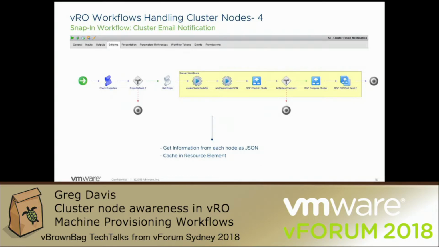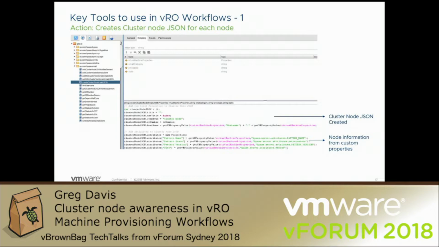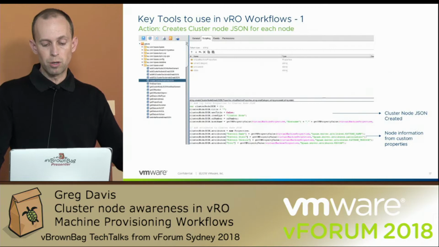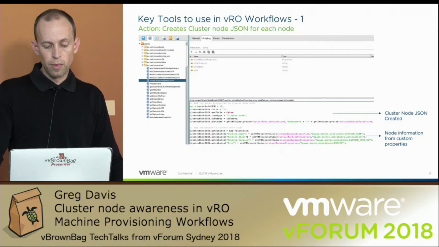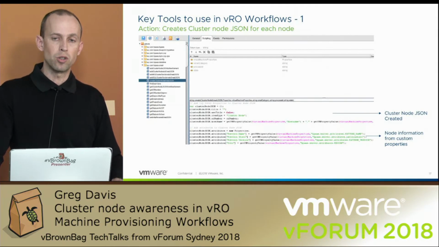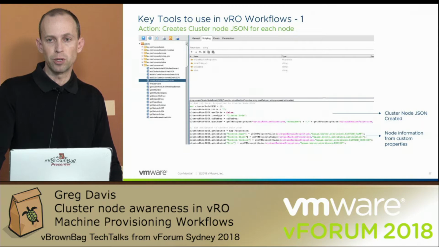the actual email sending. So as you can see here, there's a couple of actions which are gathering information from the cluster nodes. And if I step into the first one of those, what it's doing is it's creating a JSON file which contains various information about that particular cluster node, such as its host name, and lower down you would have its IP address, and we've got the site that it's going to be deployed to. And that's formulated in a JSON structure so that I can very easily parse it in JavaScript. So it's very flexible and easy to step through.